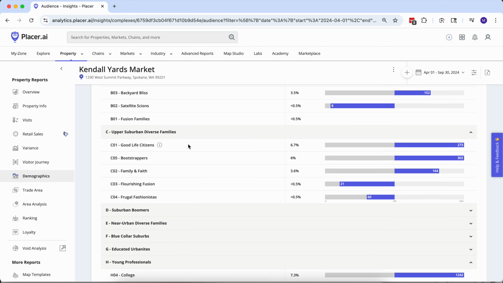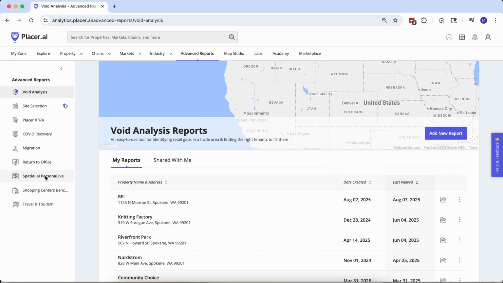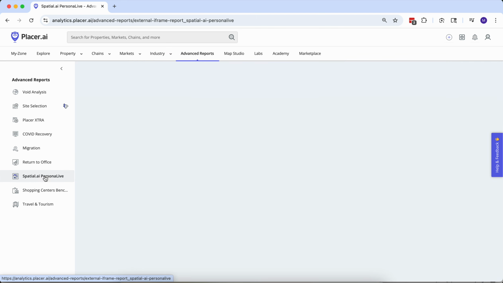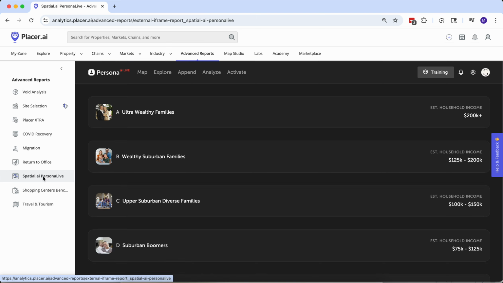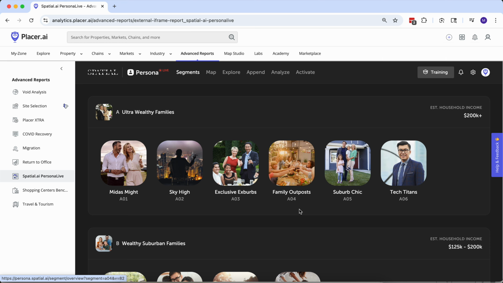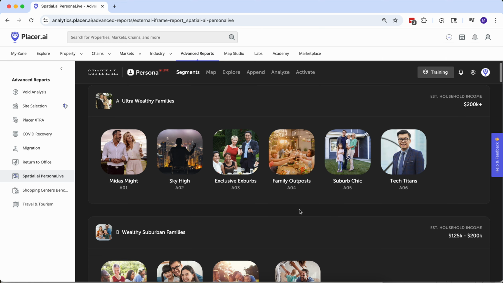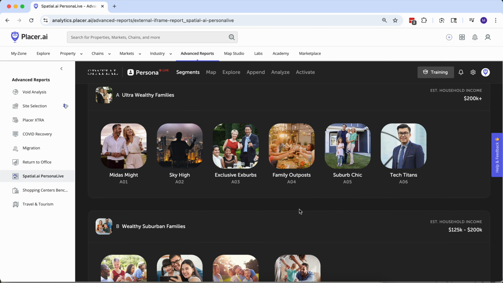And if you're wondering what a good life citizen is, it seems like we should just be able to click there to get the more detailed information. But what we have to do is come up here under advanced reports, and when we open that up, go to this Spatial.ai option on the left hand side. So here are, I think it's 80 different household segments that Spatial puts us into.